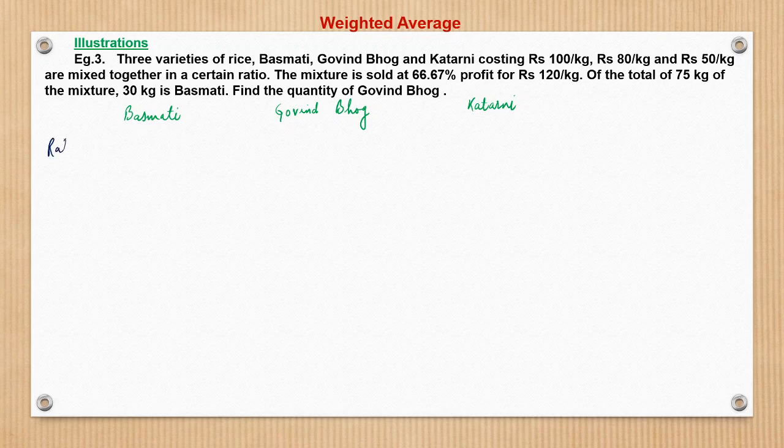Rates first of all: basmati is priced at rupees 100 per kg, Govind Bhog at rupees 80 per kg, and Katarni at rupees 50 per kg, right? This is the cost price rate.